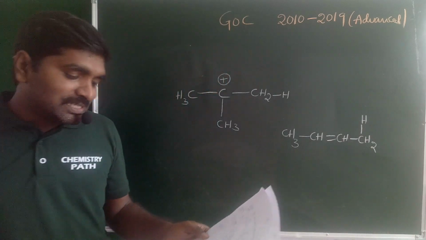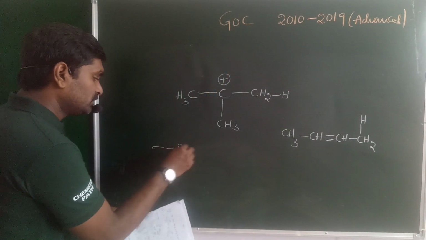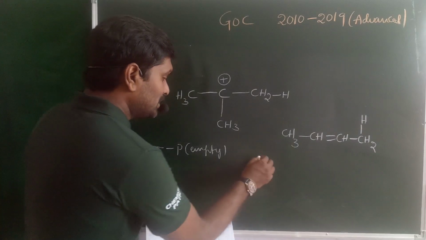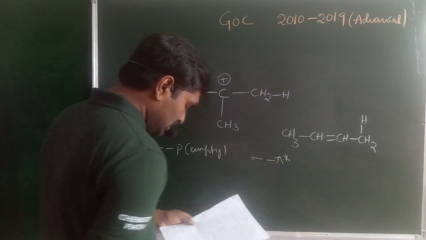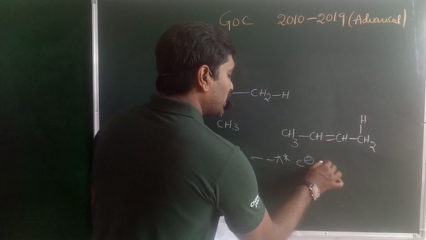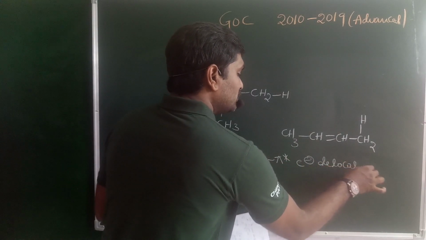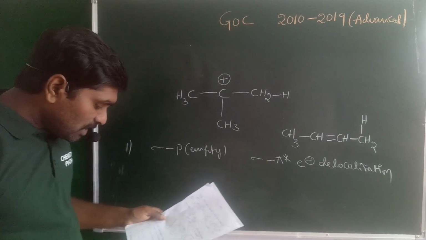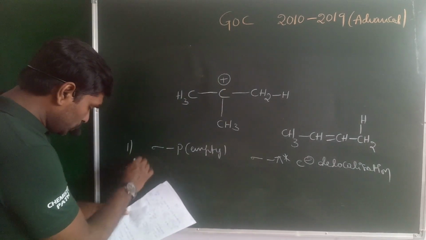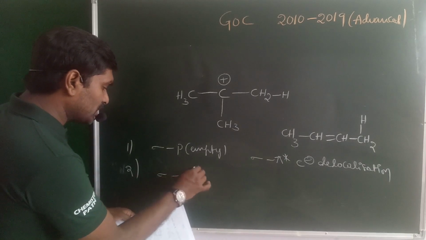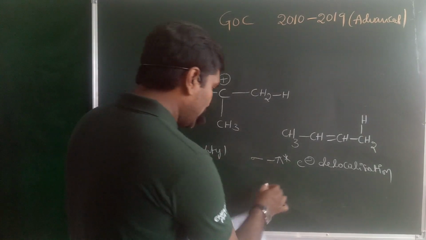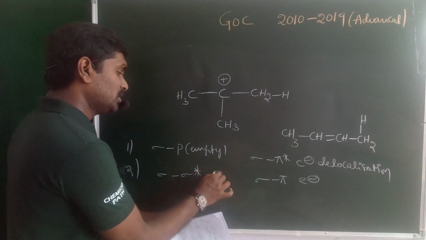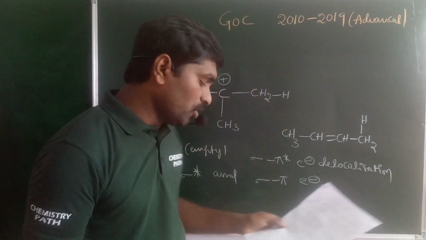Option A: sigma and P. P is nothing but an empty orbital, so sigma and P empty orbital, and sigma and pi star electron delocalization. So that is your first option. Option number 2: sigma and sigma star, and sigma and pi electron delocalization.